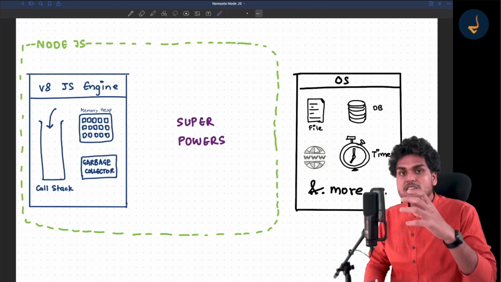Genie can do a lot of cool things, my dear friend. libuv is a superhero for us, and he has superpowers. If needed, libuv can talk to the timers, make an API call, read the file, talk to the database. It can do a lot of things. And whenever the responses come, it just gets back these responses and gives them back to the V8 engine.